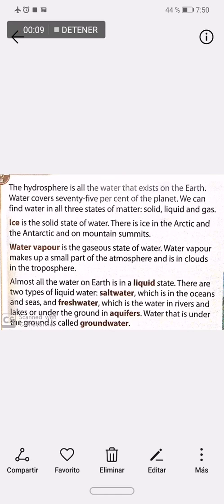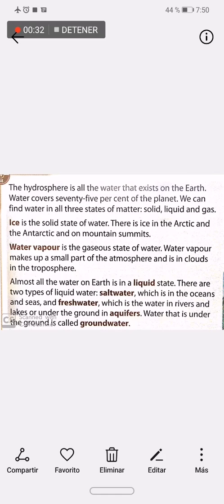Today we are going to talk about the hydrosphere. So first, I'm going to read the text so you can listen to the correct pronunciation, and then we are going to do the activities. What is the hydrosphere? The hydrosphere is all the water that exists on the Earth. Water covers 75% of the planet.